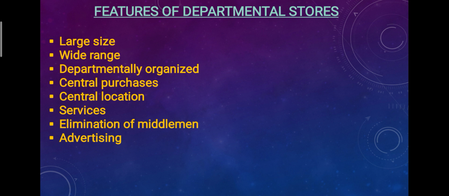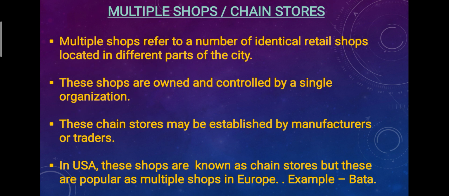Advertising, they advertise their products on large scale so that they can attract number of customers for their products, right? So these are the features of departmental store: large size, wide range, departmentally organized, central purchases, central location, services, elimination of middlemen, and advertising. Then we have second type of store, multiple shops or chain store.